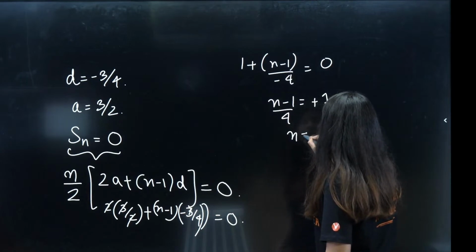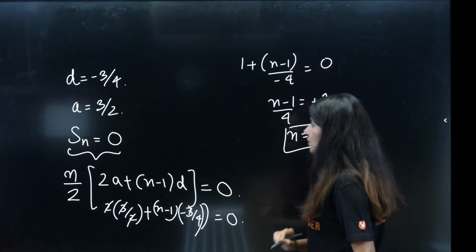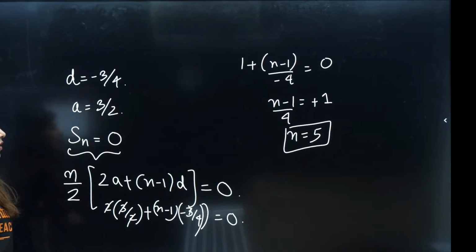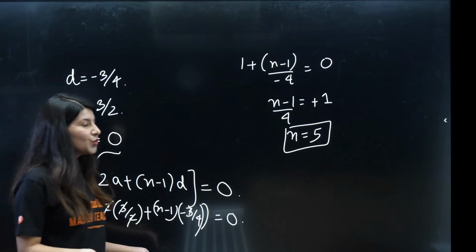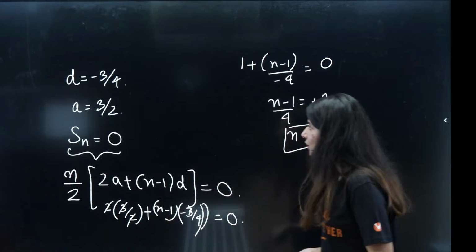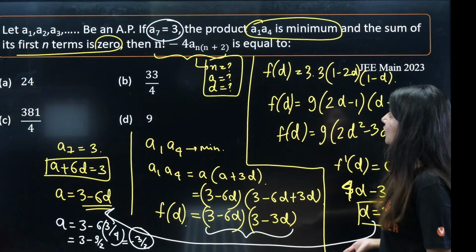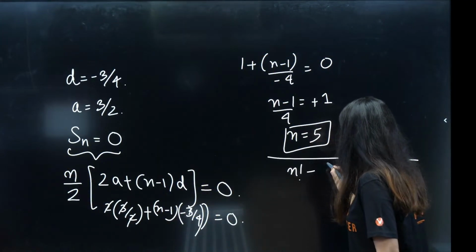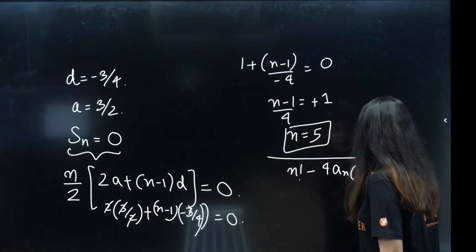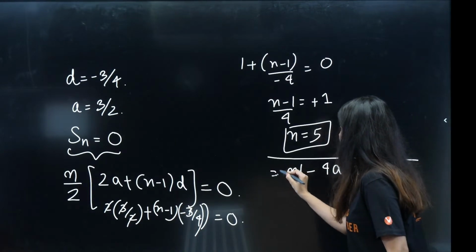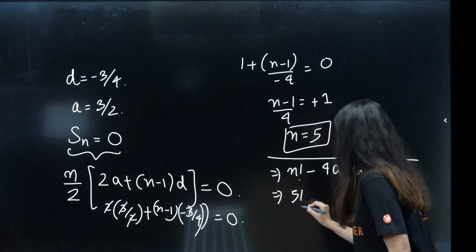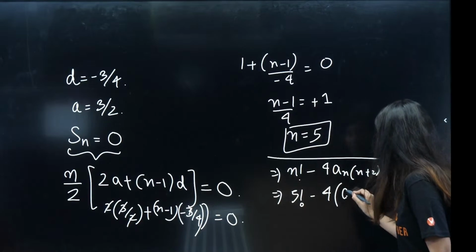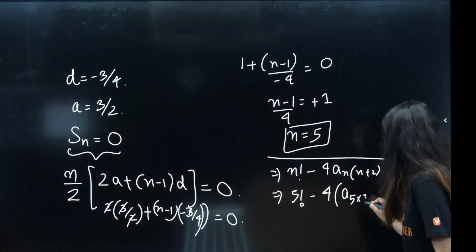So n is coming out as 5, and bingo, that's what you wanted, right? So what you need is n factorial minus 4a_n plus 2. That means 5 factorial minus 4 times a_n, that is a_(5+2) = a_7.